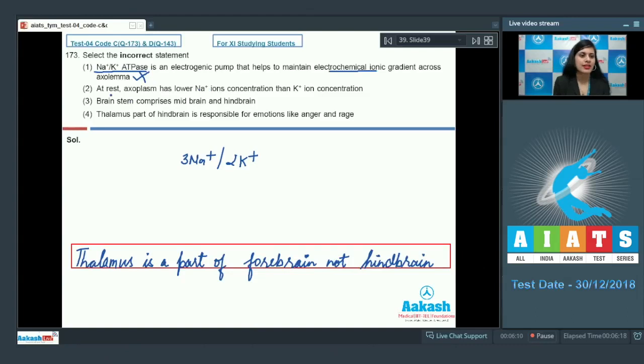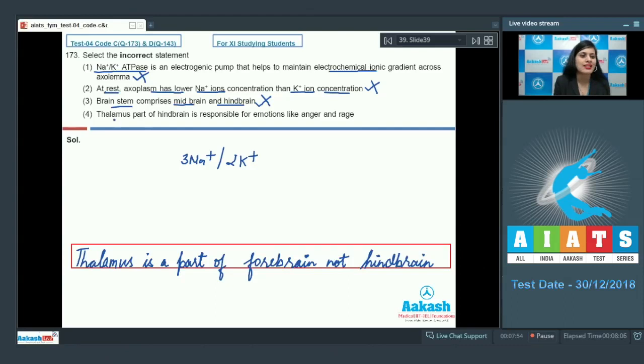The next statement given is at rest, axoplasm has lower sodium ion concentration than potassium ion concentration, and as it is a correct statement, it cannot be the answer to our question. At rest, the concentration gradient across the axolemma is more for potassium in comparison to sodium, because of which axolemma is more permeable to potassium ions than to sodium ions. The next option given is brainstem comprises midbrain and hindbrain, and this is a correct statement, so it cannot be the correct answer to our question.